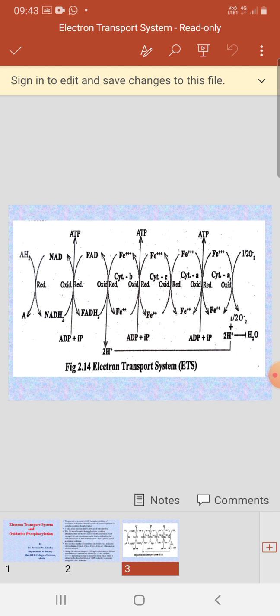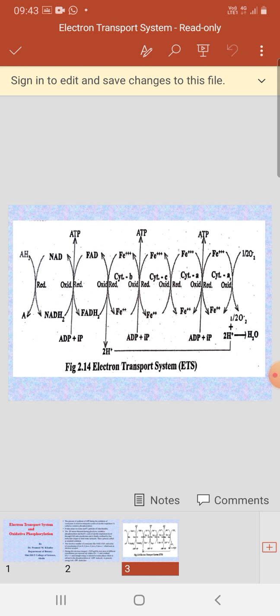So the third molecule of ATP is formed in between cytochrome A and cytochrome A3.